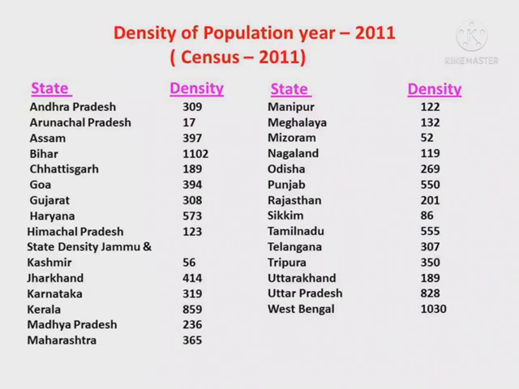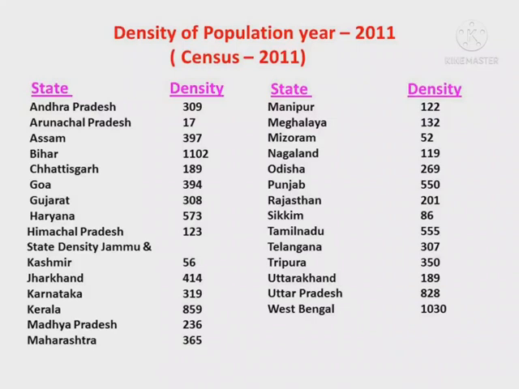Andhra Pradesh 309, Arunachal Pradesh 17, Assam 397, Bihar 1102, Chhattisgarh 189, Goa 394, Gujarat 308, Haryana 573, Himachal Pradesh 123, Jammu and Kashmir 56, Jharkhand 414, Karnataka 319, Kerala 859, Madhya Pradesh 236, Maharashtra 365, Manipur 122, Meghalaya 132, Mizoram 52, Nagaland 119.